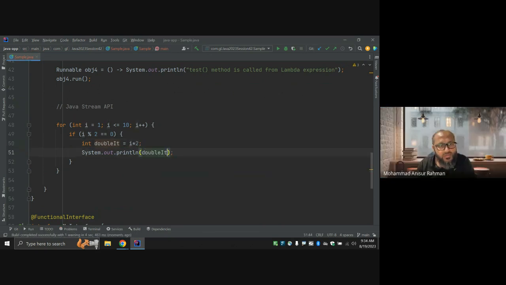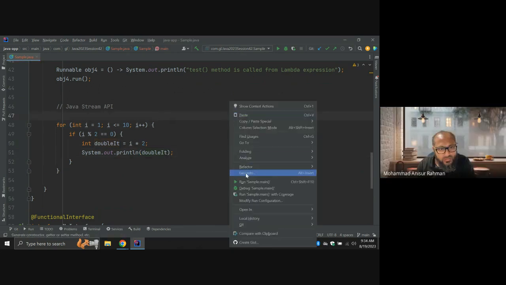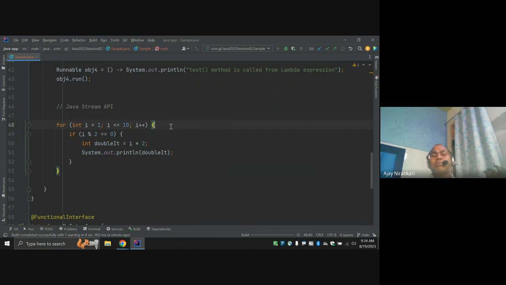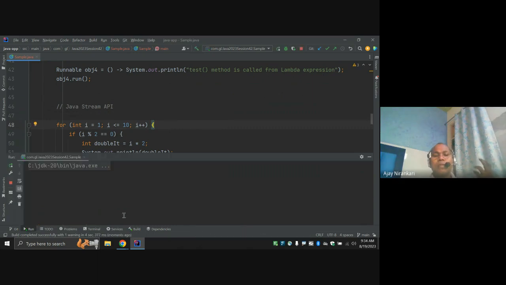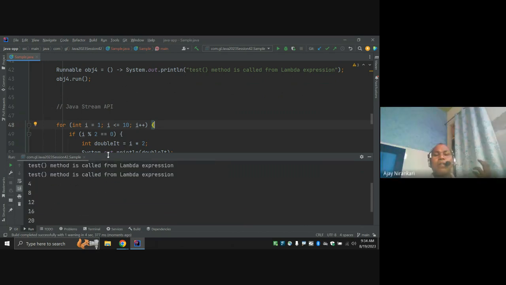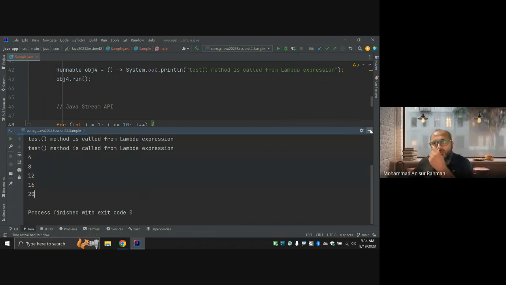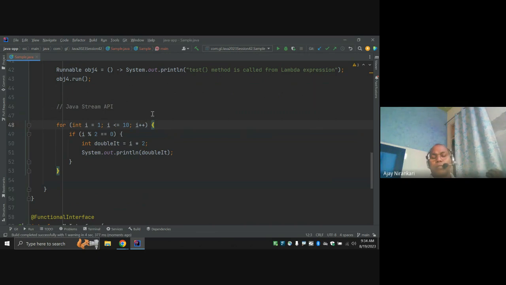These are the things we already know how to do, and there is no problem or issue. So we get all the even numbers between 1 to 10 and return the double of each. This is one way to write the code.